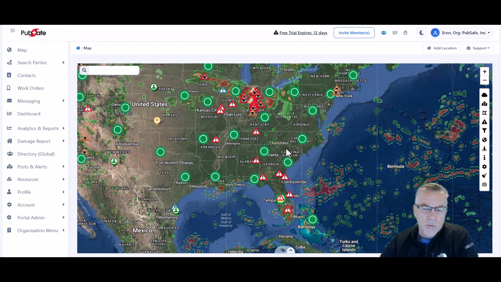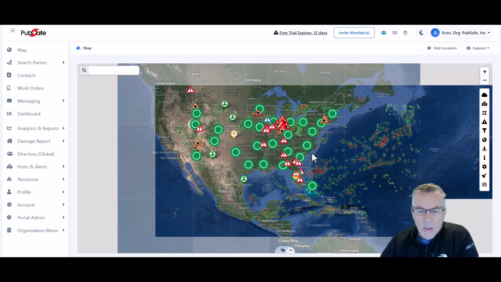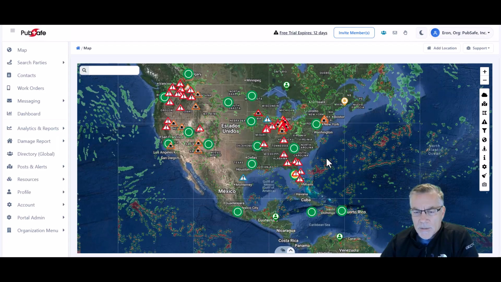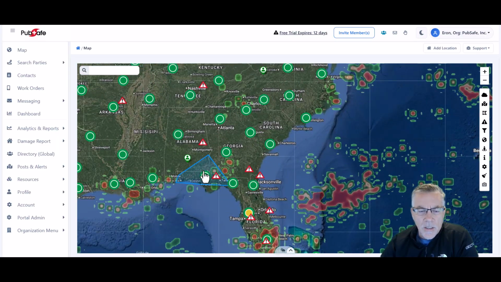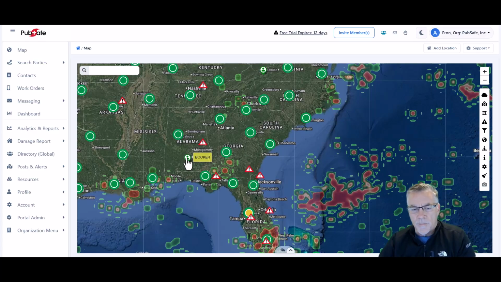And the message goes through the app from the portal to the PubSafe mobile app. So keep that in mind. And if you are not a member of an organization, you can click on an individual, anywhere in the world. And if they have chosen to share their contact information, you could see a phone number, so you could click to call, or you could message them directly through the PubSafe mobile app. So there's a primary difference there between members of an organization and everyday citizens.